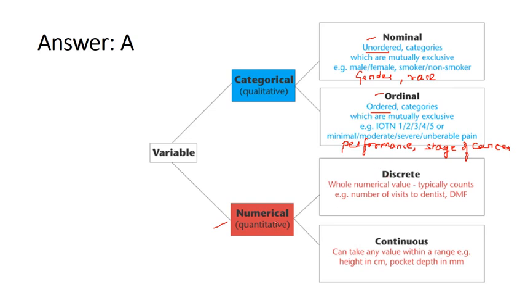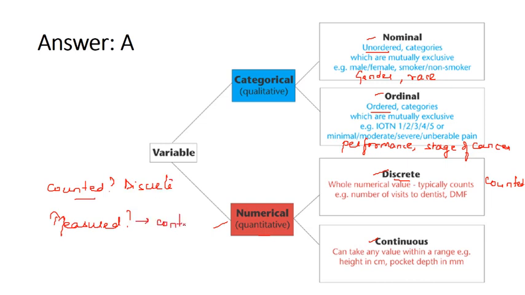Now under numerical, it's quantitative. Quantitative can be discrete or continuous. Discrete is the number which can be countable. The number which is counted is discrete. So whenever any question is given to you, ask yourself whether it can be counted or it can be measured. If it's counted, it's a discrete variable. If it's measured, it's a continuous variable.